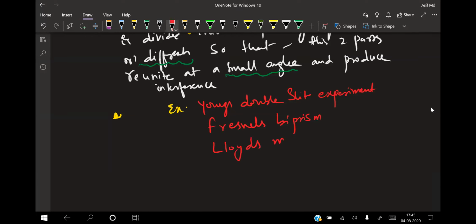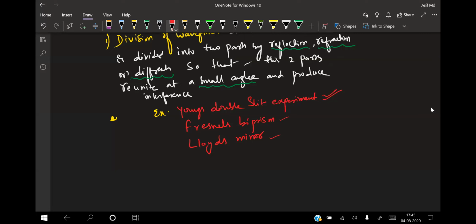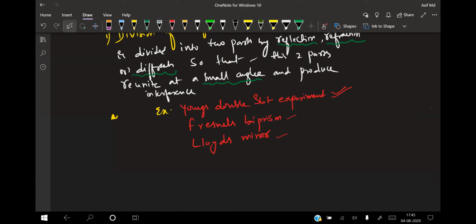We will be doing Young's double slit in more detail. Fresnel's biprism and Lloyd's mirror are only for JEE mains and advanced. It is not for your NEET exam. For NEET exam, it is only the Young's double slit experiment. We will even be doing the Fresnel's biprism and Lloyd's mirror for JEE mains and advanced. The second way is by division of amplitude.